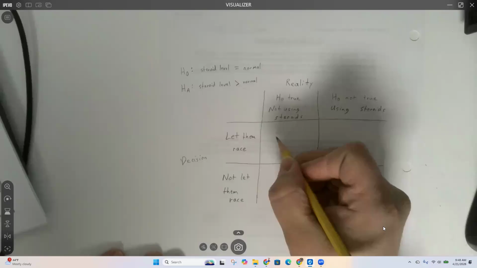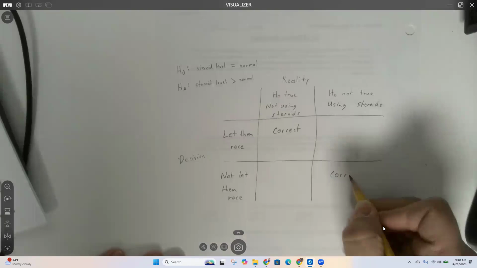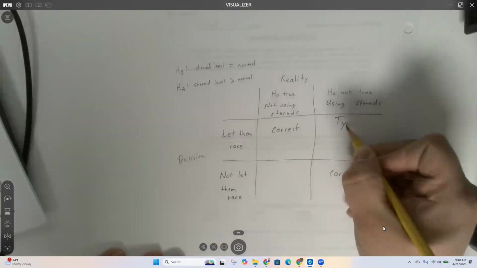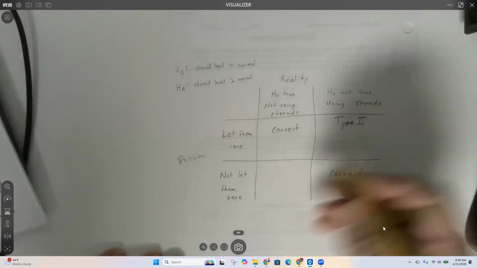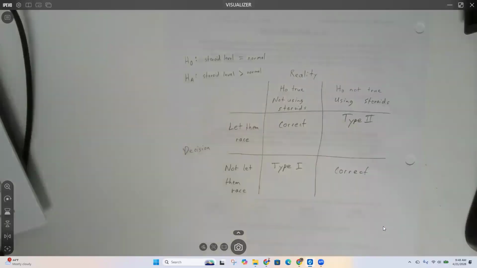Now, we've said before, this is a correct decision. This is a correct decision. Over here is a type 2, and this is a type 1. Let me ask you guys, which of these errors is worse, type 1 or type 2? Which of these errors is worse?